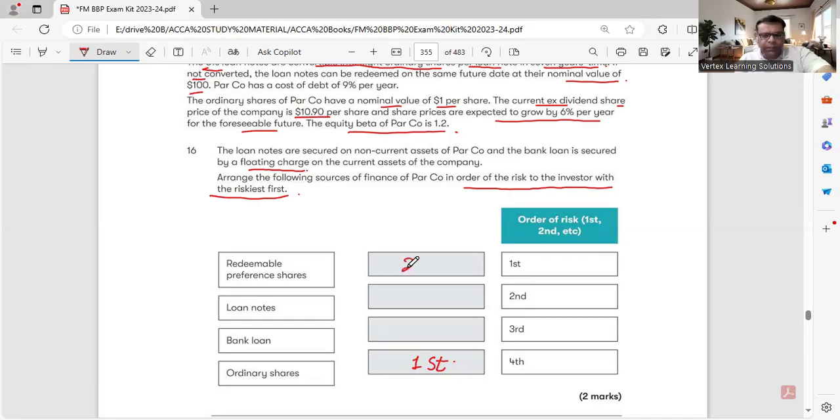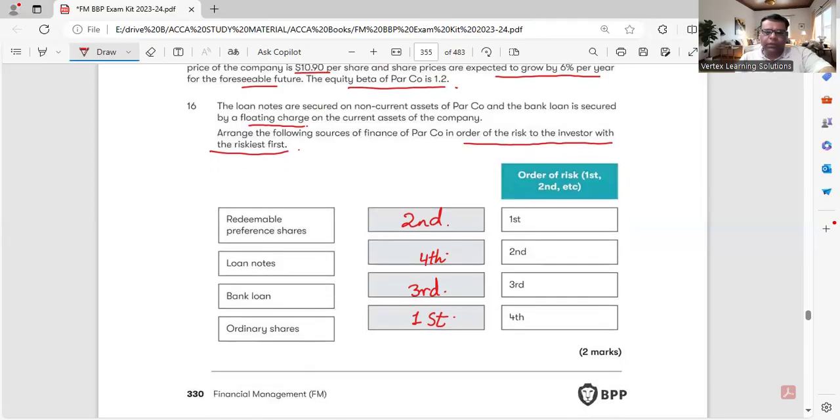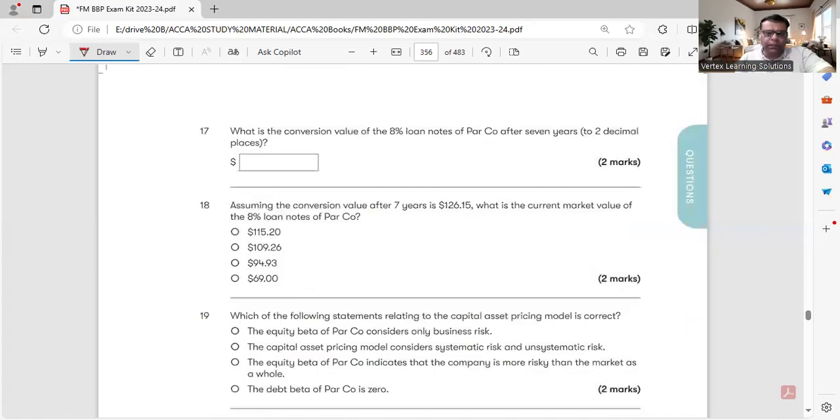Second one is redeemable preference shares. They will be redeemed at a certain date, but currently they are less risky than ordinary shares, but more risky than the bank loan and loan notes. At third number, we have bank loan, and at fourth, we have loan notes because loan notes are secured here. When they are secured, it means any non-current asset is available as a backup.